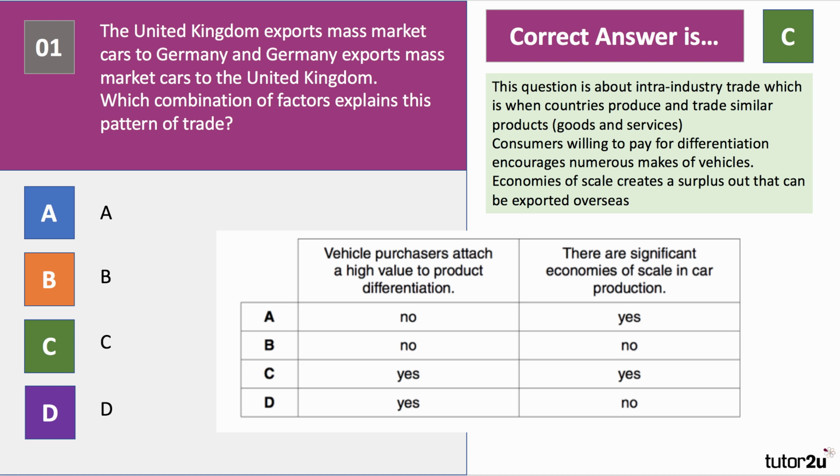And the mass market aspect hints at economies of scale, doesn't it? That German car producers are on a scale of production that allows them to export their surplus production to other countries, including the UK, and vice versa.